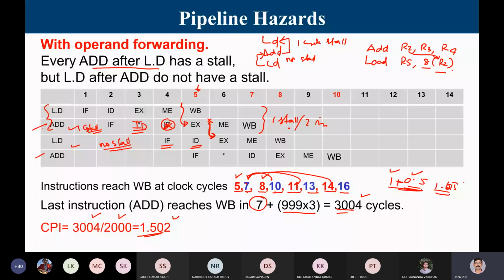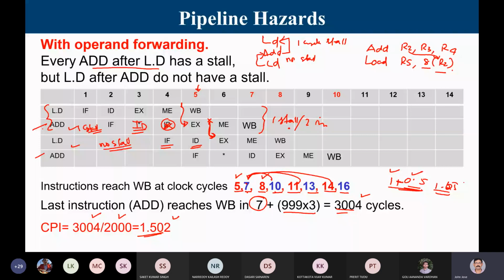Let me know if there is any query here. Sir, yes, sir, if you see the third instruction, the load, the instruction decoding is just after the EX stage.